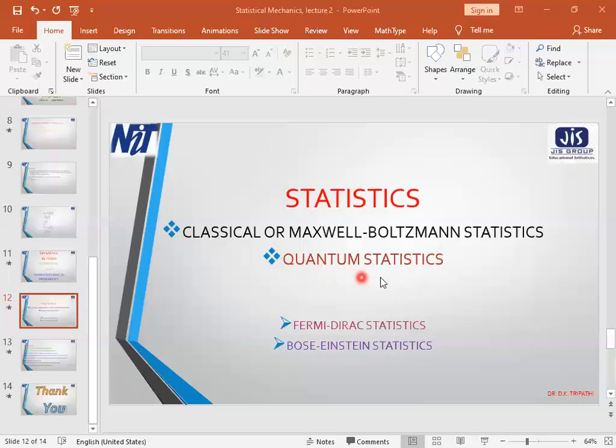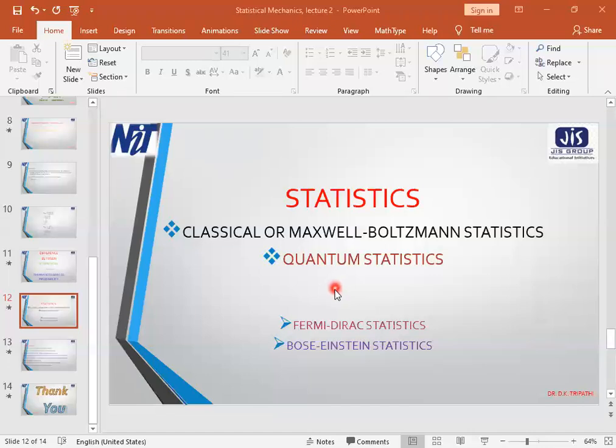Now there are 2 quantum statistics which use the quantum rules. One was developed by Fermi and Dirac, called Fermi-Dirac statistics, and the other was developed by Bose and Einstein, called Bose-Einstein statistics. So there are 3 statistics: classical or Maxwell-Boltzmann statistics, Fermi-Dirac statistics, and Bose-Einstein statistics.